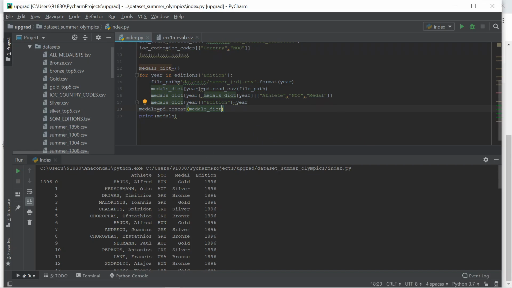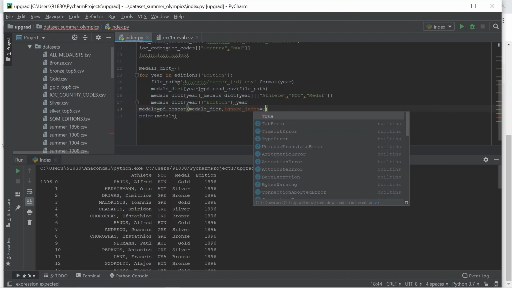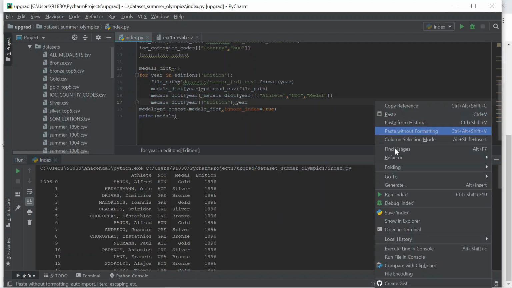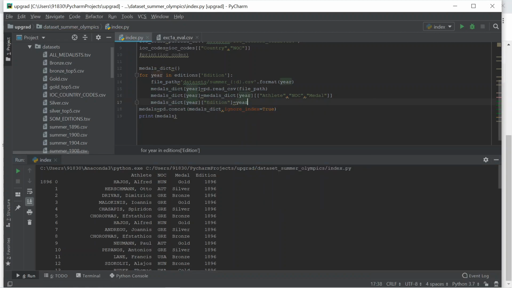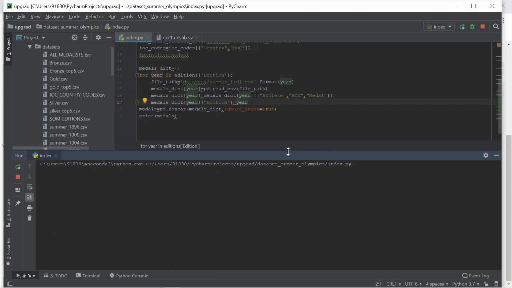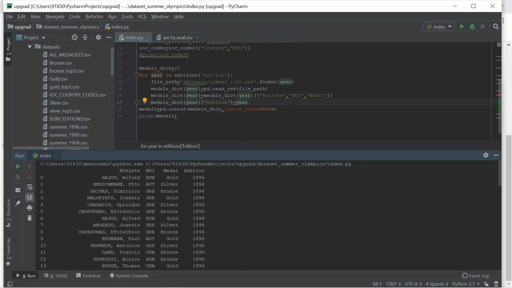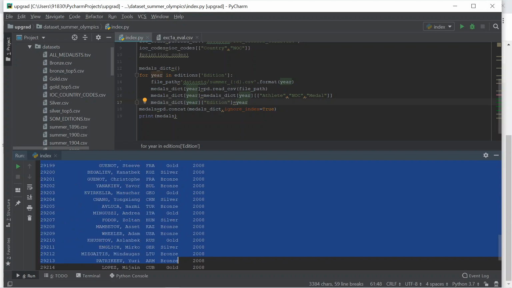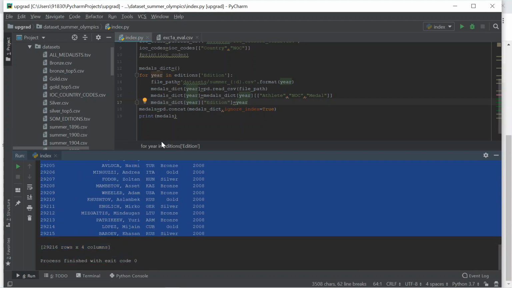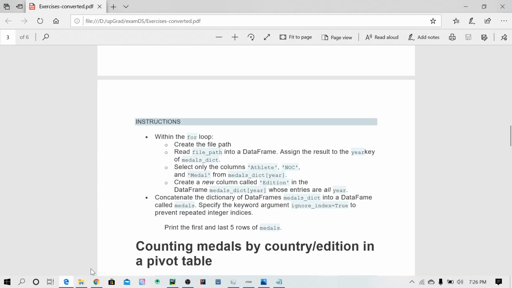So here we can use ignore_index equals to True. If you run the program, yeah, now we get the complete data frame without repeated integer indexes. So our third task is also done.